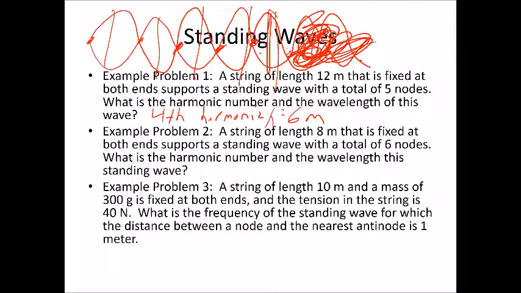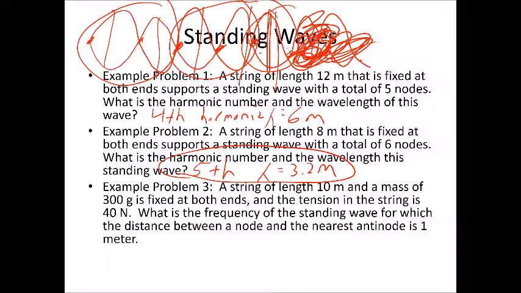So that tells us in problem 2, we're looking at the 5th harmonic. The string is 8 meters long. It contains 1, 2, and 1/2 waves. So if we divide 8 by 2.5, the wavelength here is going to be about 3.2 meters.